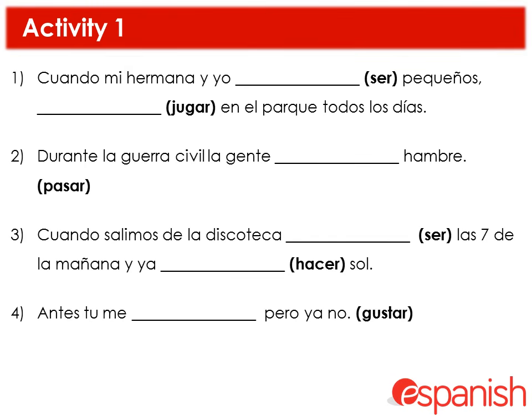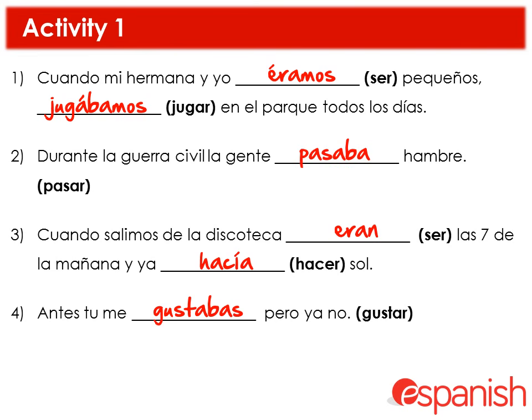So, cuando mi hermana y yo éramos pequeños, jugábamos en el parque todos los días. The second one, durante la guerra civil, la gente pasaba hambre. 3. Cuando salimos de la discoteca, so when we left the nightclub, eran las 7 de la mañana y ya hacía sol, and it was already sunny. Antes tú me gustabas, pero ya no. So, I liked you before, but not any longer.